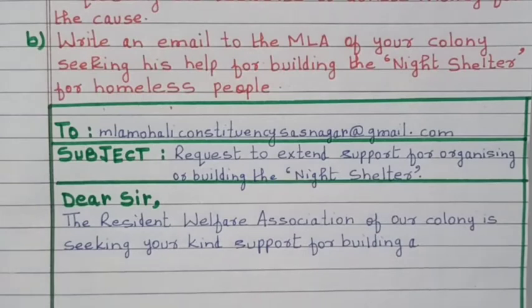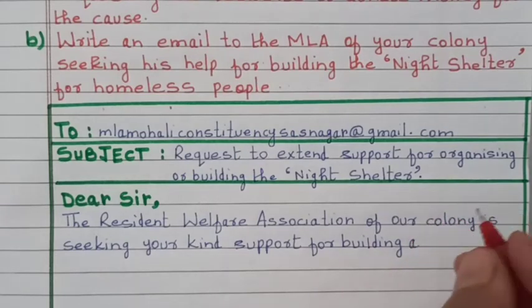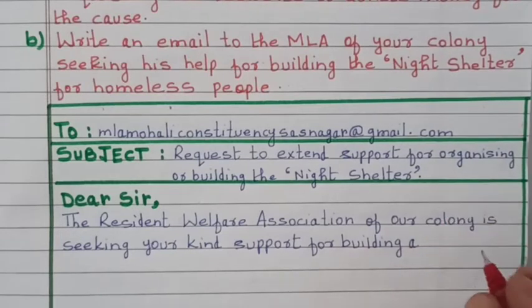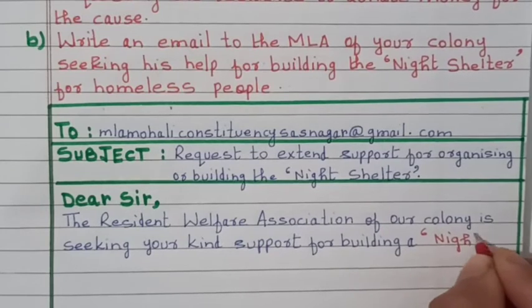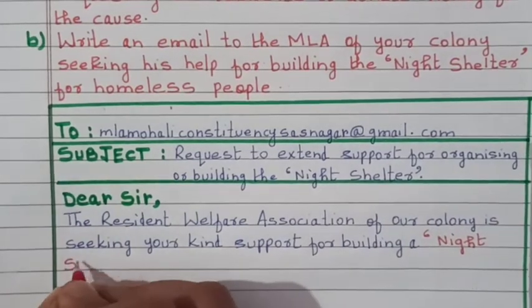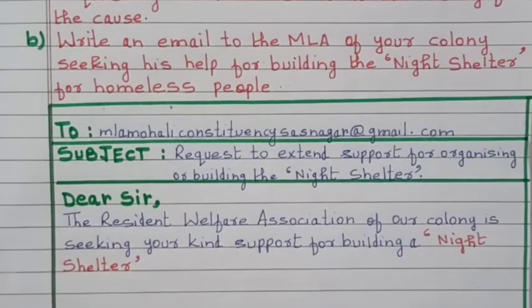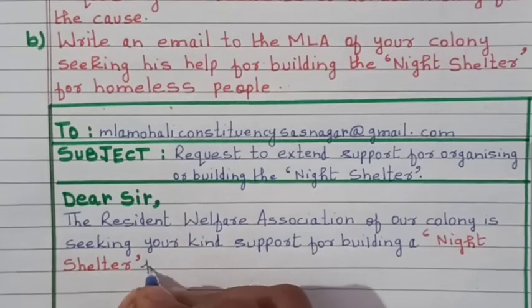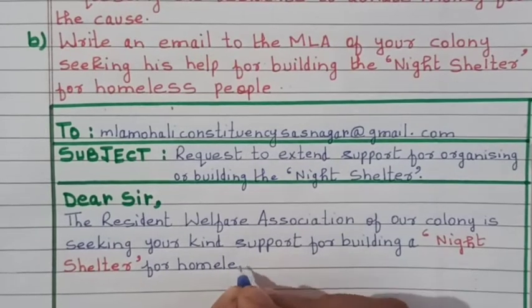a. Dear children, you can either underline the key points in your answer using a pencil, or you can take a black pen in your board exam. So I will write using a red pen, that is, a 'night shelter', single inverted comma, close, for homeless people.